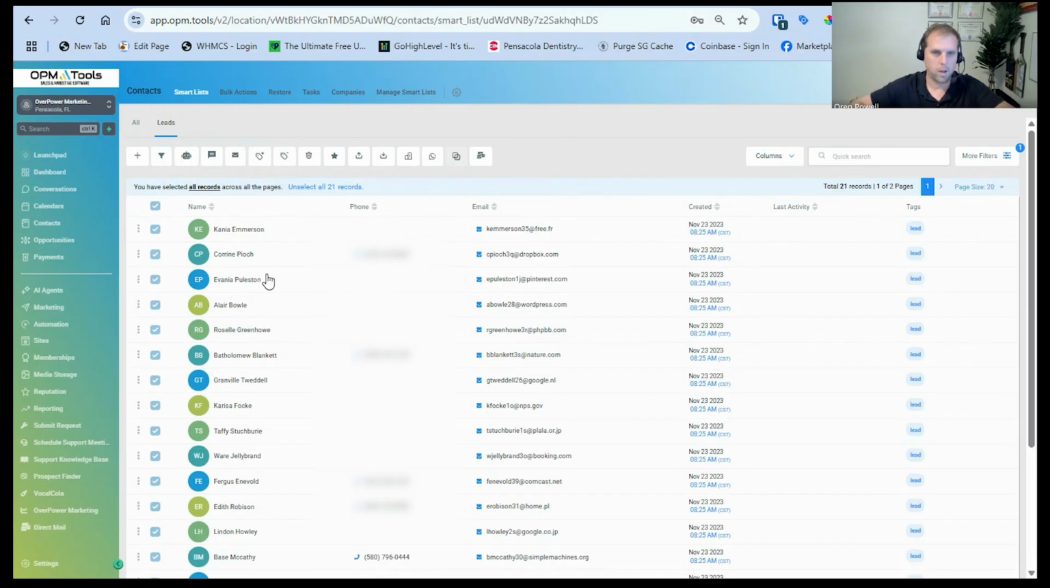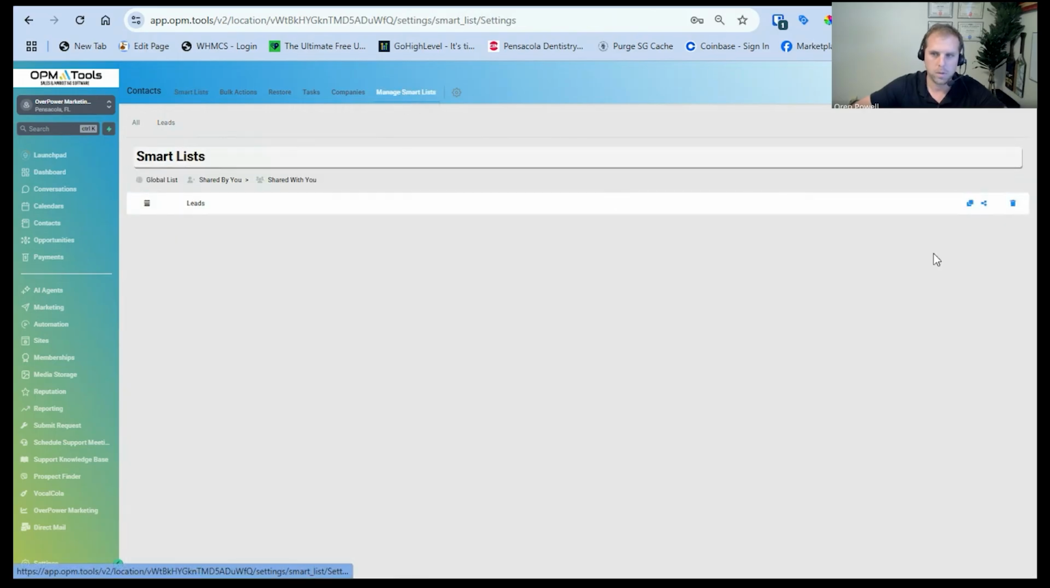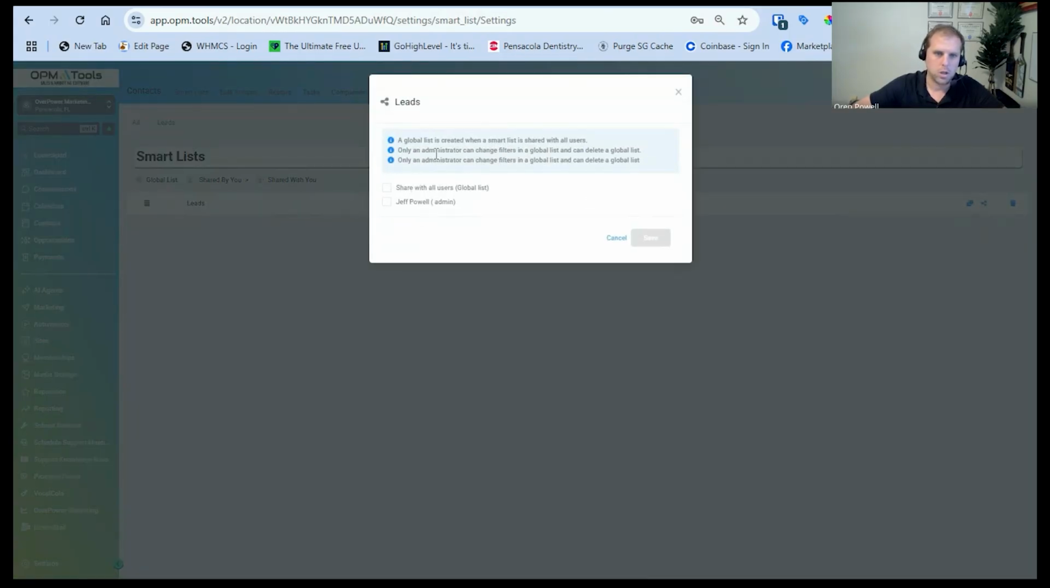So very helpful. The nice thing about this is initially it's only a smart list for yourself. However, if you want to share it to the whole group or to specific people, you can also do that as well. All you have to do is click on Manage Smart Lists. Click on that specific smart list you want to update, share smart list, and you can share with multiple people.